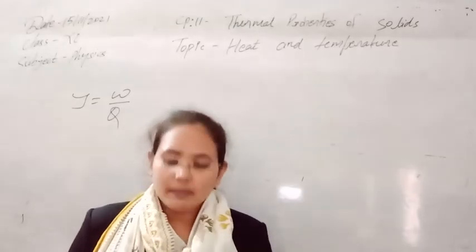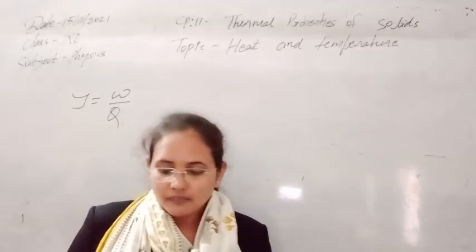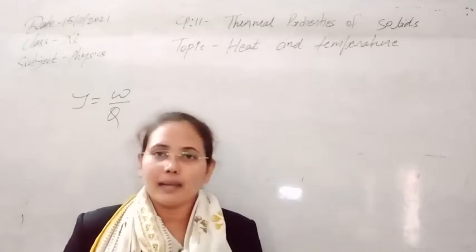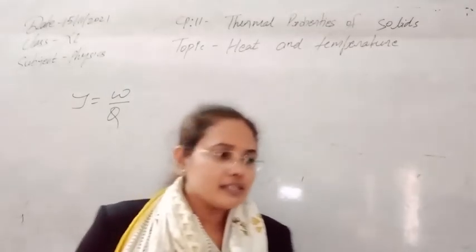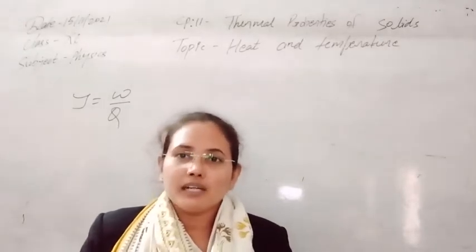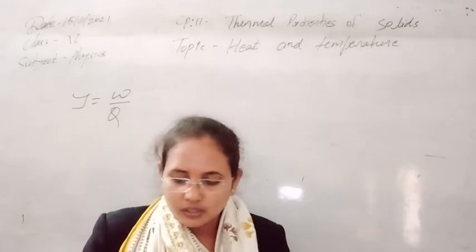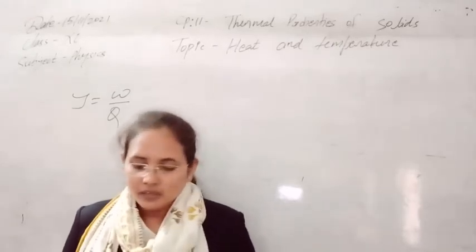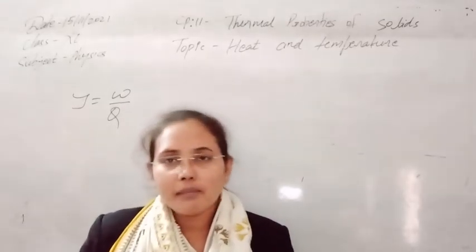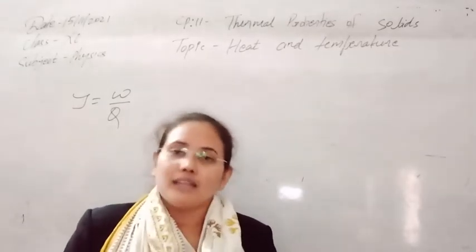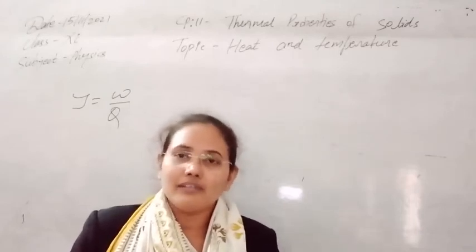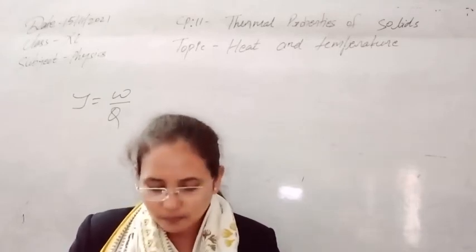The third one is variation of electrical resistance of metal with temperature, as electrical resistance of metal increases with temperature. The fourth one is variation of thermo EMF with temperature in a thermocouple, as the thermo EMF produced in a thermocouple varies very significantly with temperature, so we can use that also.